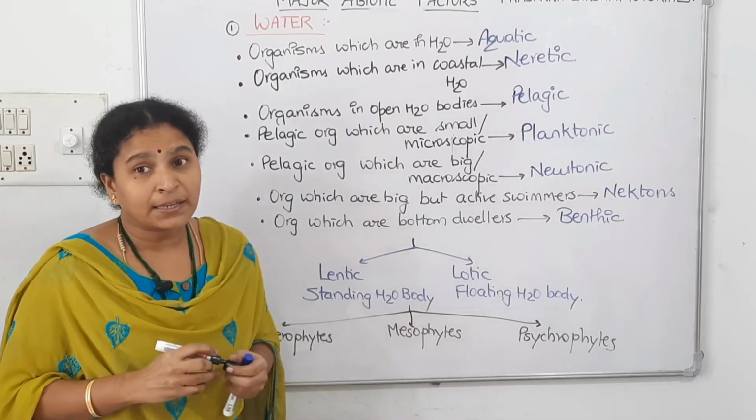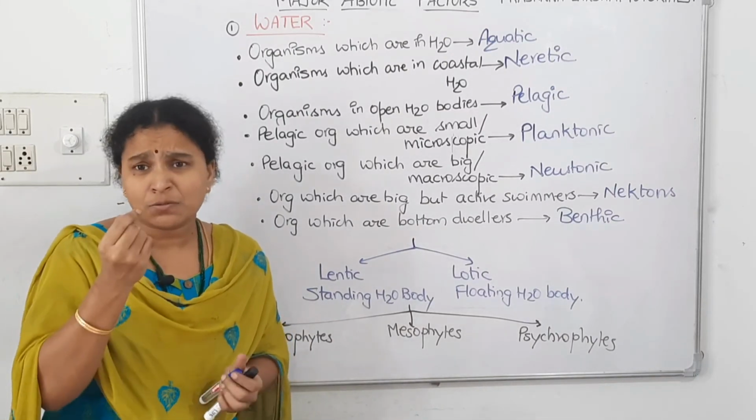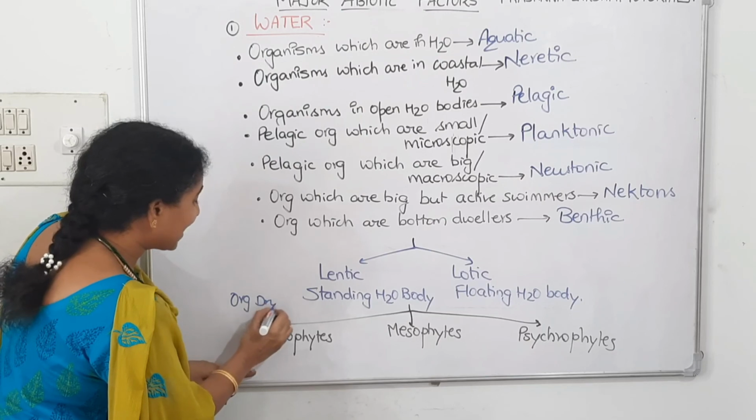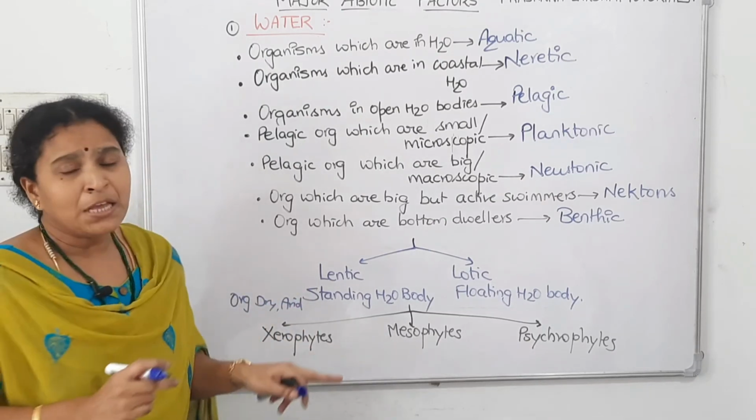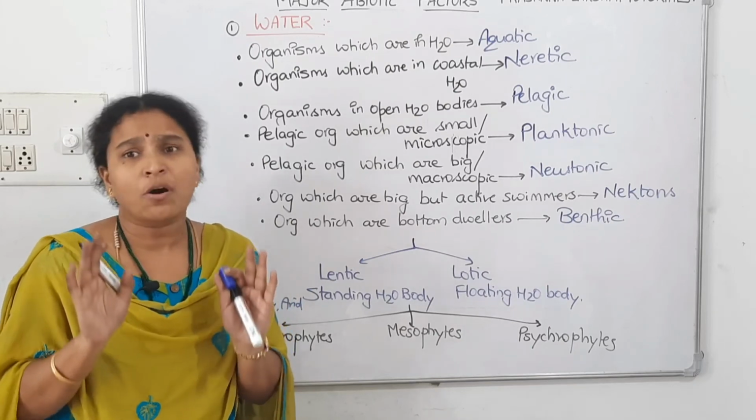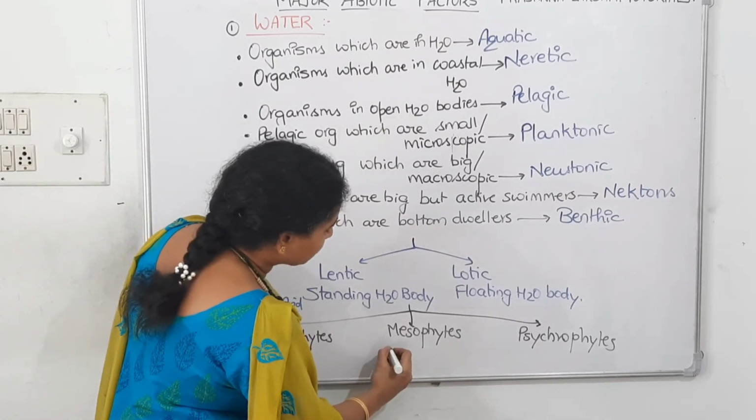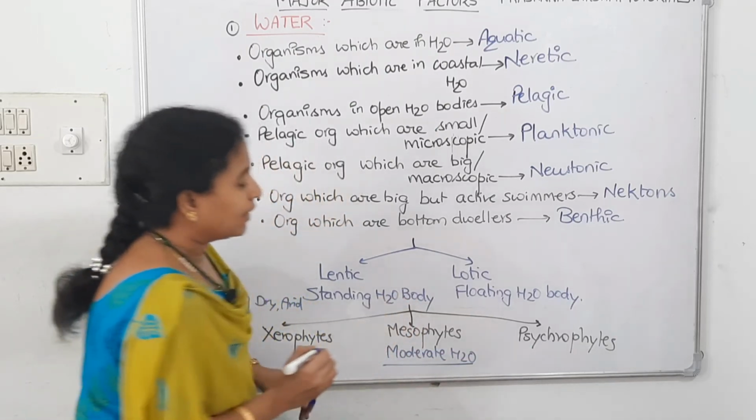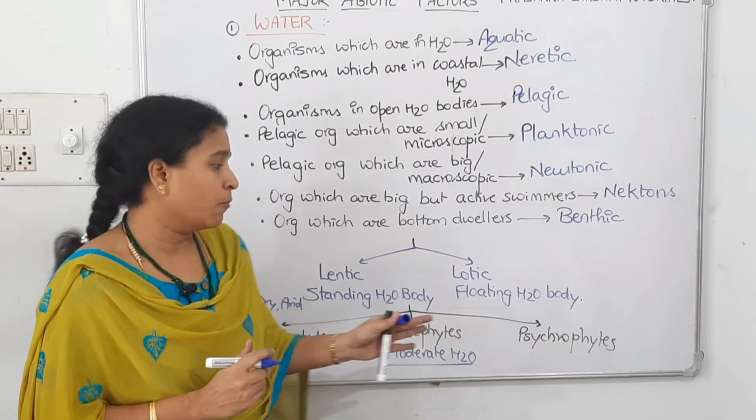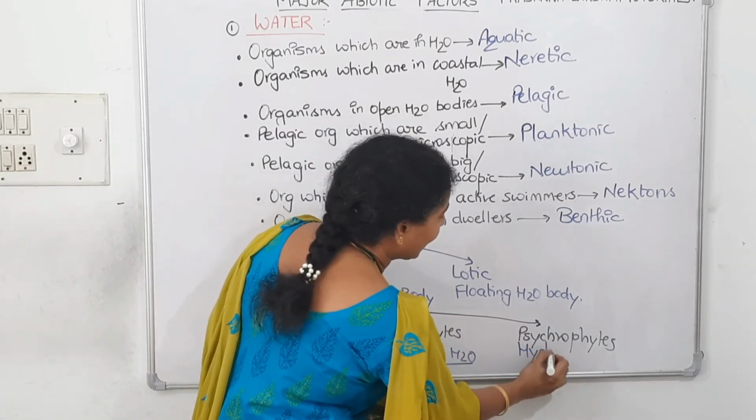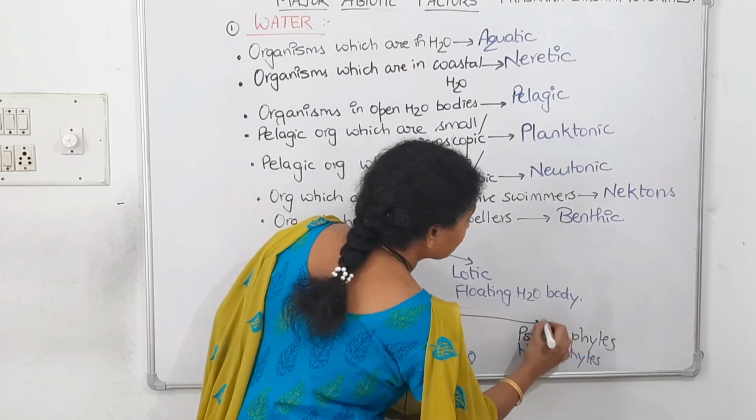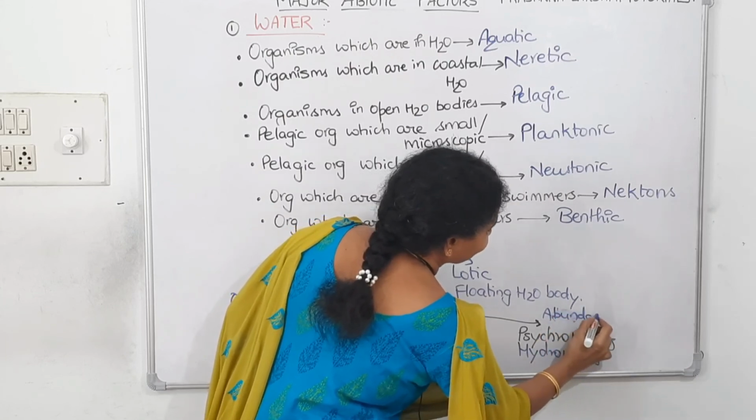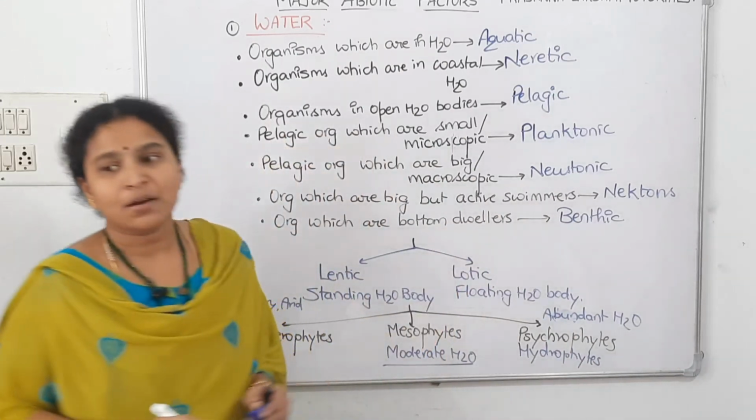Xerophytes are the organisms which grow in dry, arid conditions with limited water. Mesophytes grow under moderate conditions, with a moderate amount of water. And psychrophytes, or we can call them hydrophytes, are the organisms which grow in abundant water.